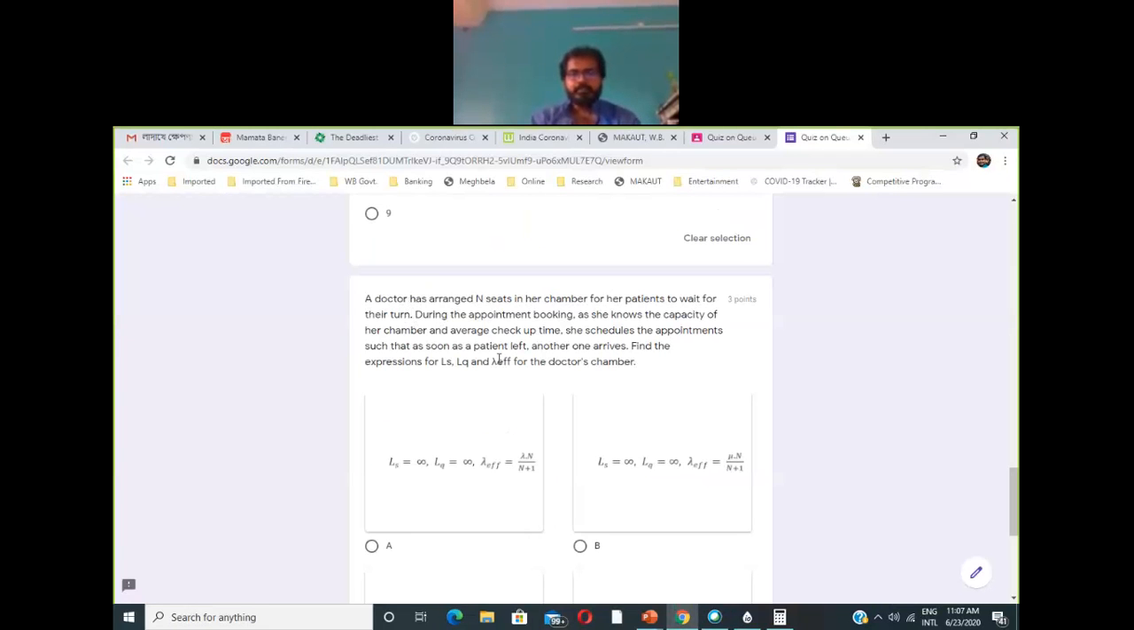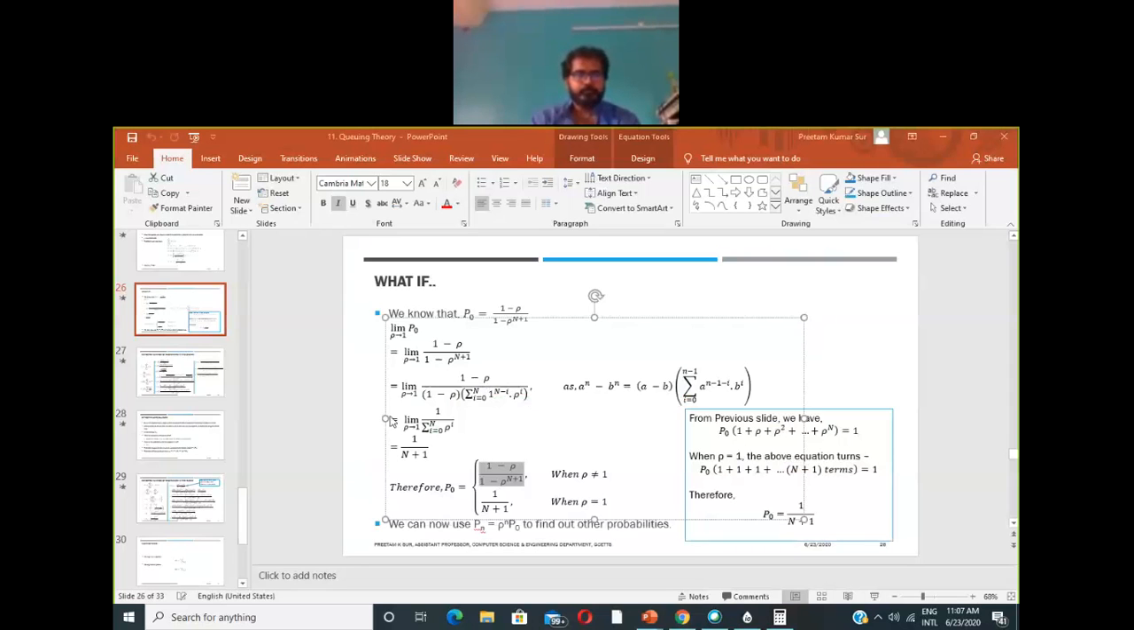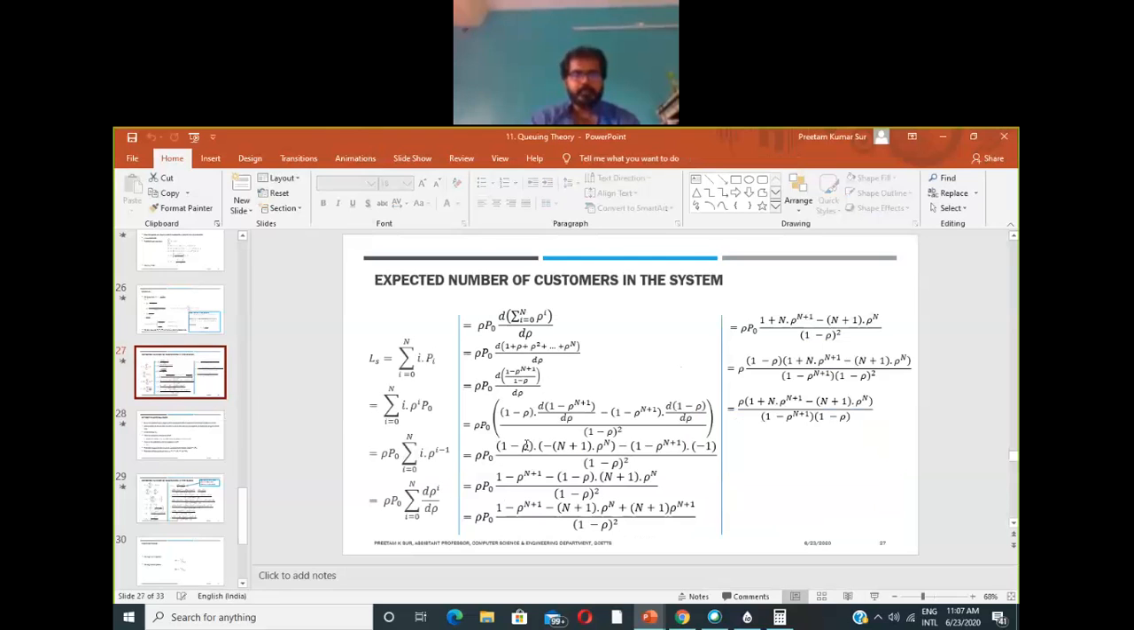So see, this is basically a system with limited capacity, right? Finite capacity, which is n. Now to find out the value of Ls, Lq and lambda effective, what will we do? So this is the expression for your Ls, right?